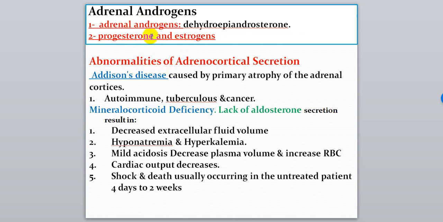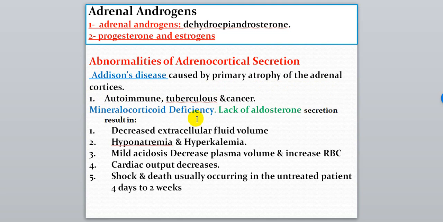Abnormalities of adrenocortical secretion. What can occur if there is hyposecretion from the adrenal gland? A special disease called Addison disease can occur. This type of disease is caused by primary atrophy of the adrenal cortices. It's autoimmune, tuberculosis, and cancer.